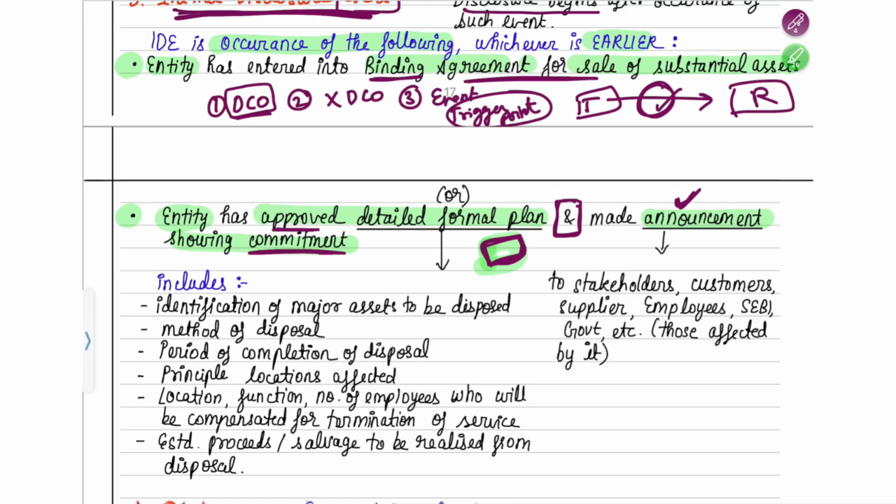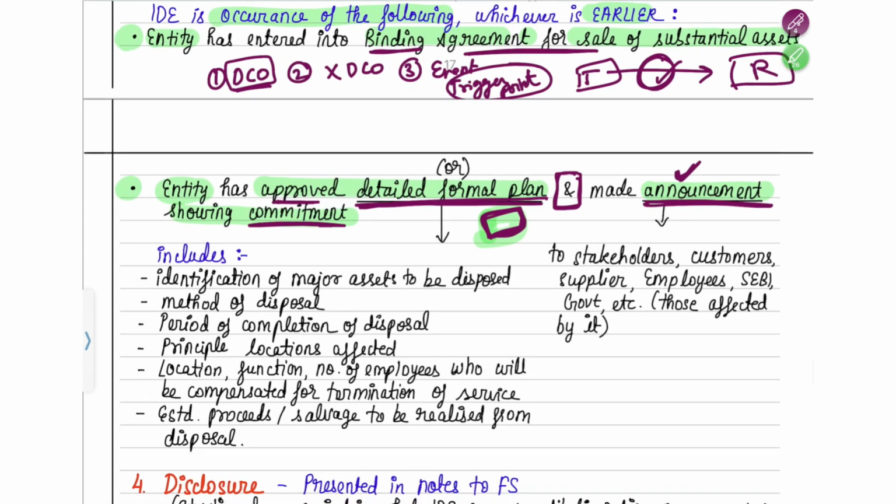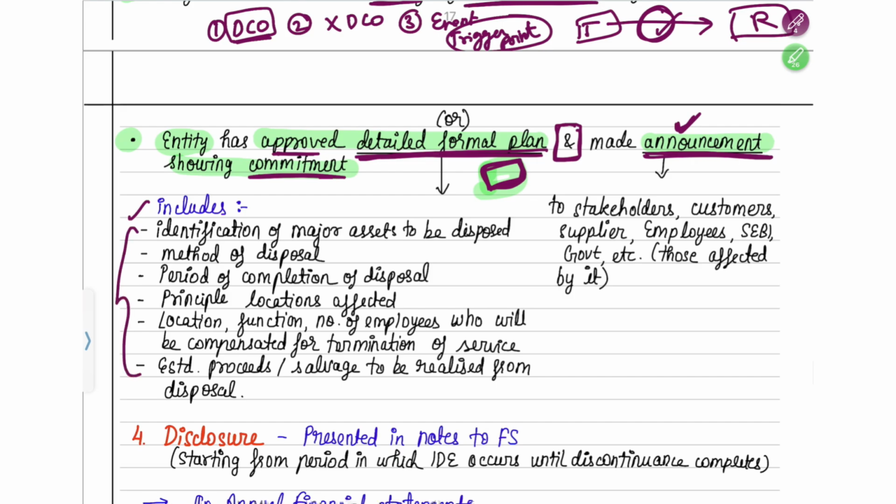Okay, so here your doubt will be, there are two terms which are given here. What is a detailed formal plan, and how can you make an announcement? When will it be called a valid announcement? So what is a detailed formal plan? Detailed means it should include the following things.